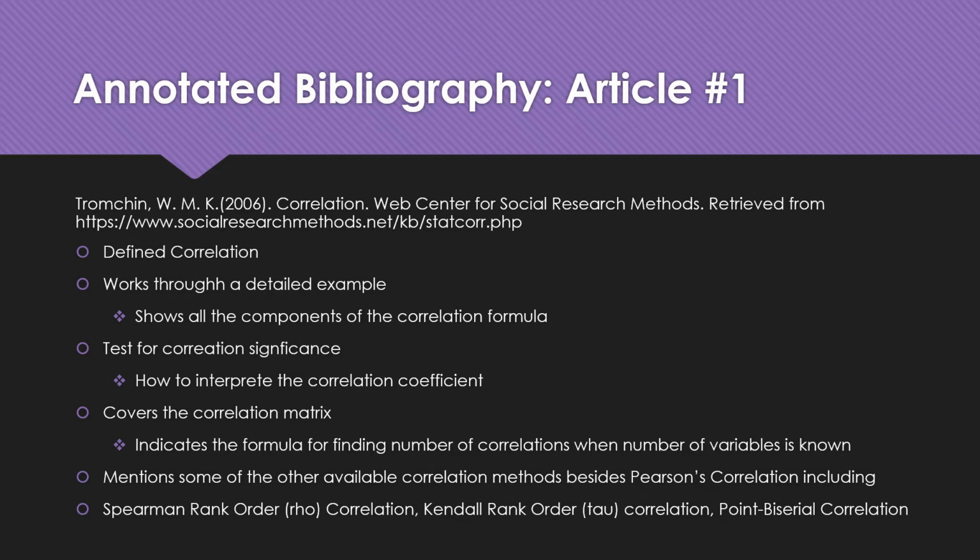After a test for significance, Tromsø 2006 covers the correlation matrix, in which he provides the formula for one to easily determine the number of correlations given the number of variables under study. The author concludes the article by indicating three other correlations, namely the Spearman rank order rho correlation, Kendall rank order tau correlation, and point biserial correlation, and he briefly explains when it's necessary to use each of these instead of the Pearson's correlation studied in this course.